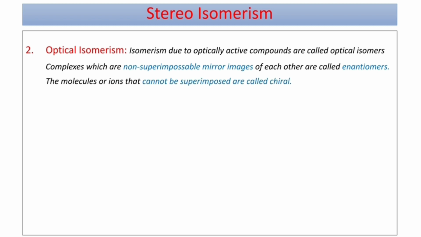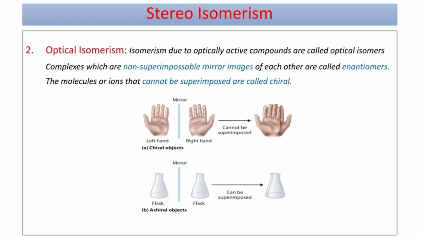And the molecules or ions that cannot be superimposed are known as chiral. In the first case, take right and left hands: if you place one above the other, you will not get the fingers one above the other exactly. The two thumbs are on opposite sides, and this happens with all the other fingers. That comes under chiral objects. They are known as non-superimposable mirror images.